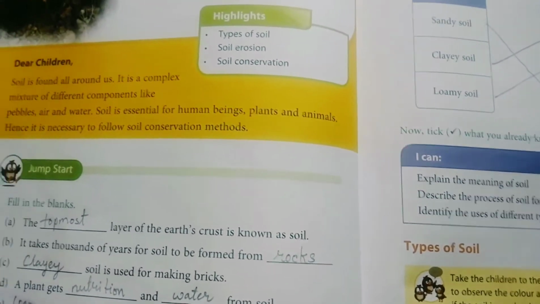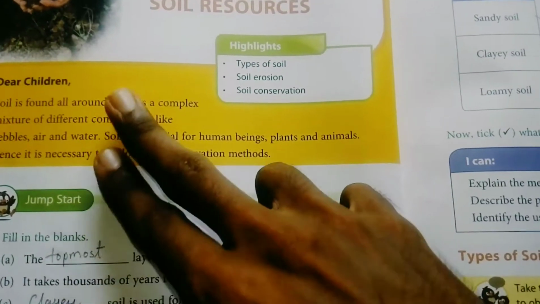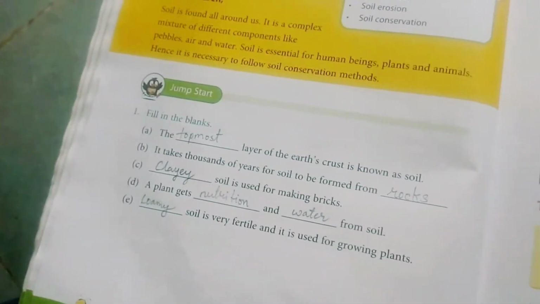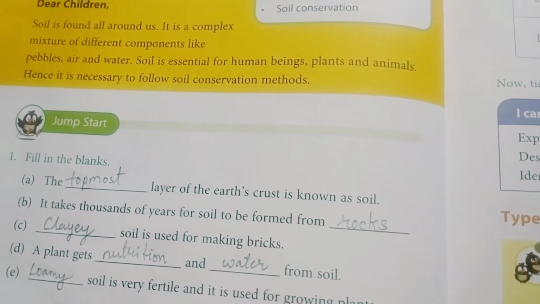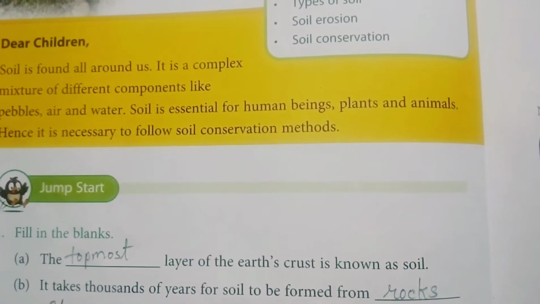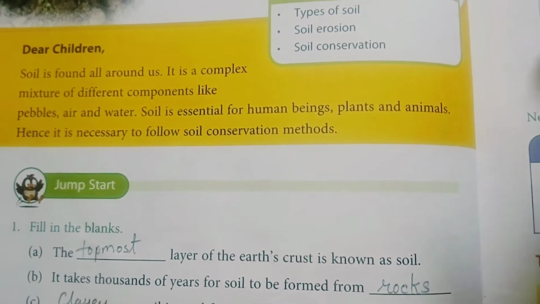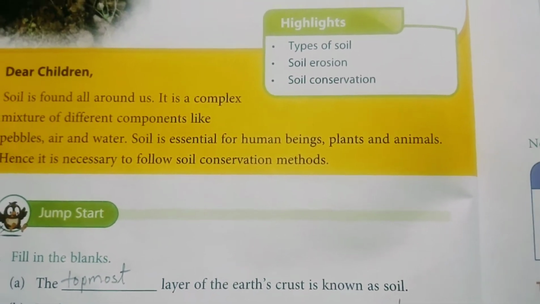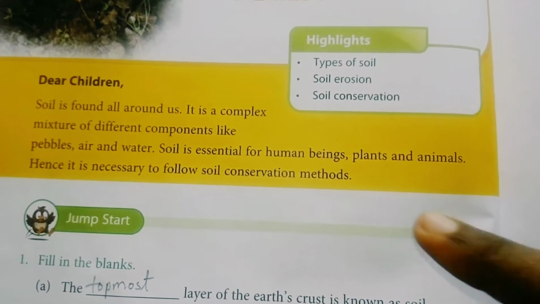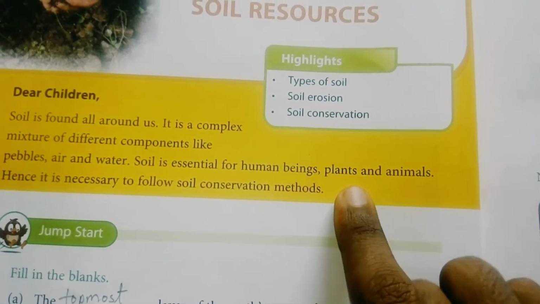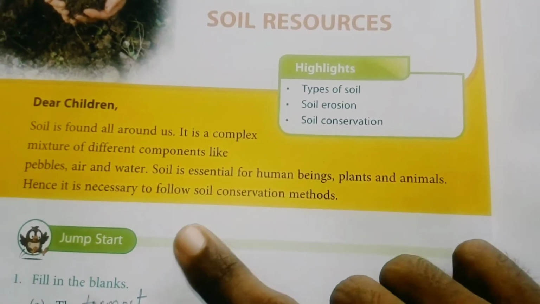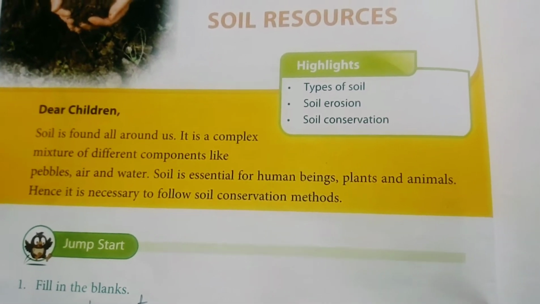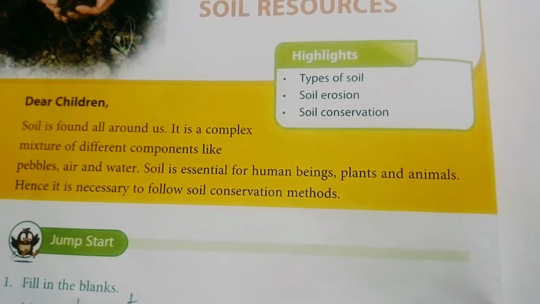So what is soil? First of all, we have studied that. Soil is a kind of mineral. It is found everywhere, and it is a complex mixture of different components like pebbles, air and water. When these three things combine together, it forms soil. It is essential for human beings, plants and animals. Hence it is necessary to follow the methods of soil conservation.